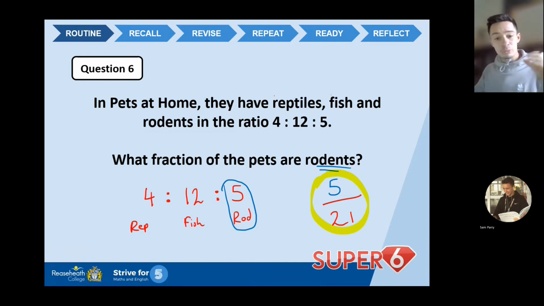So take all the parts, put them together to give you your base number, and then the specific data that it needs, whether it be rodents or fish or reptiles, we put that as the top number to give us our fraction. Okay, guys, well done. Obviously you guys are doing this independently, but hopefully you've arrived at some correct answers. Now, if you didn't, don't worry, don't beat yourself up. Watch the video, make sure you're happy with how I got there, and then see if you can replicate that in the future.